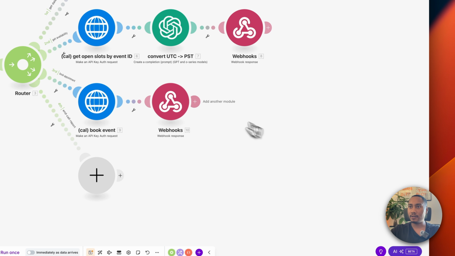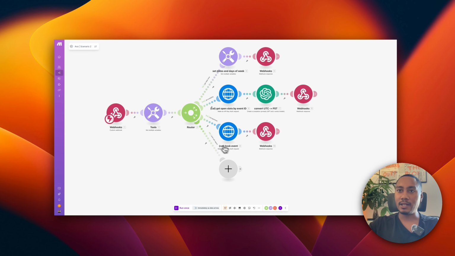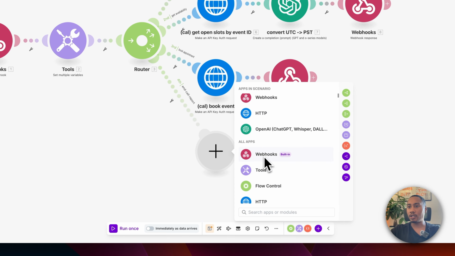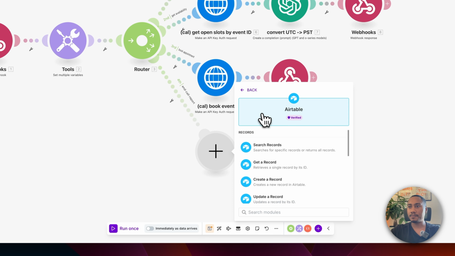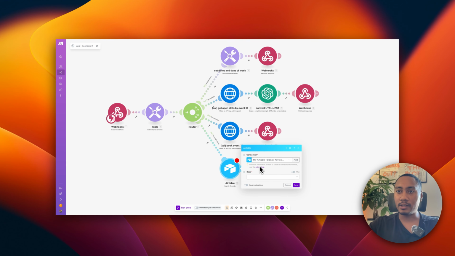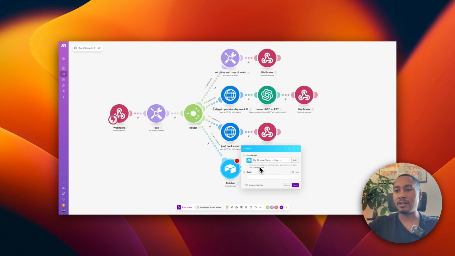Let's hit save. Now, the next thing is setting up our end call report path. To do this, we're going to use a search records module. So we're going to select a new module, go to Airtable, and search records. The reason we need to search records is that we need to identify which row, which lead, we're referencing.